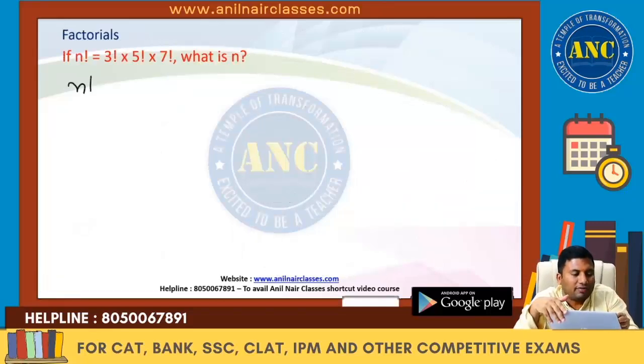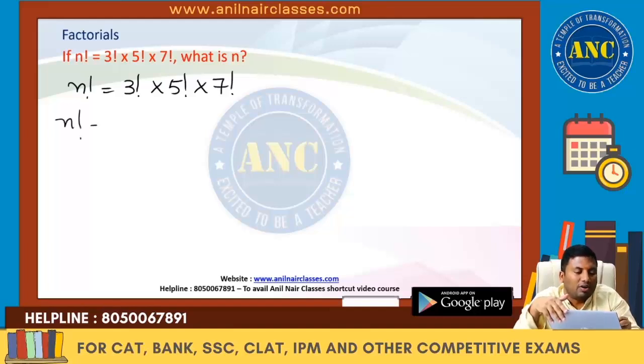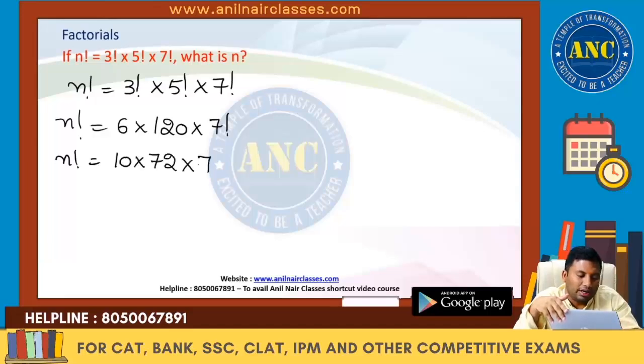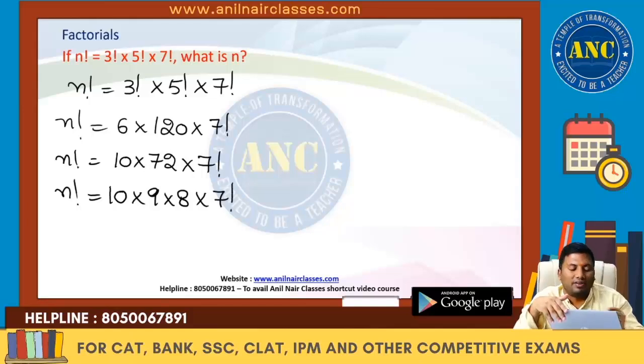First question: n factorial is nothing but 3 factorial into 5 factorial into 7 factorial. What is the value of n? One way is to find the values of the factorials and check which factorial equals that value. You don't do that. 3 factorial is 6, 5 factorial is 120, into 7 factorial. So that is 6 into 12 is 72, into 7 factorial. So n factorial is 10 into 72, which is 10 into 9 into 8 into 7 factorial.